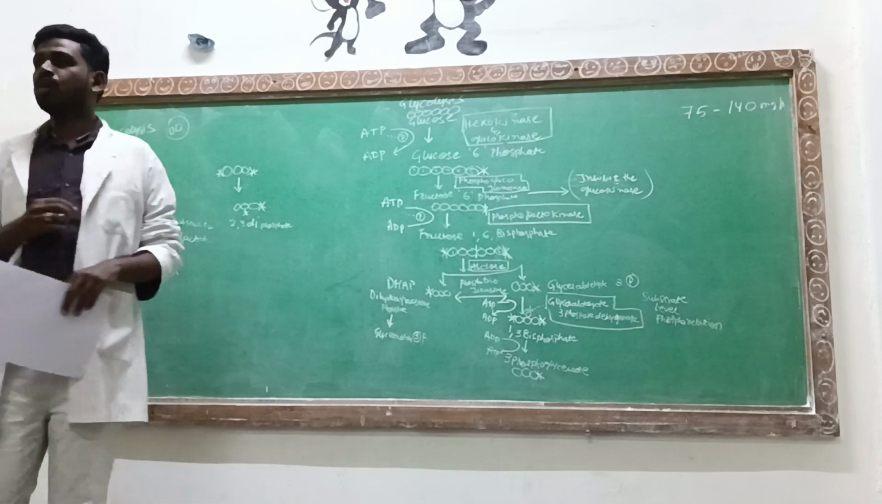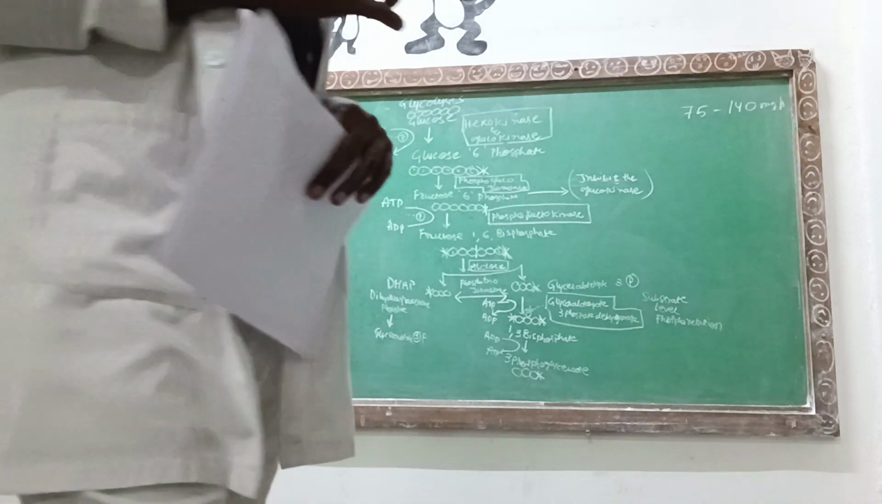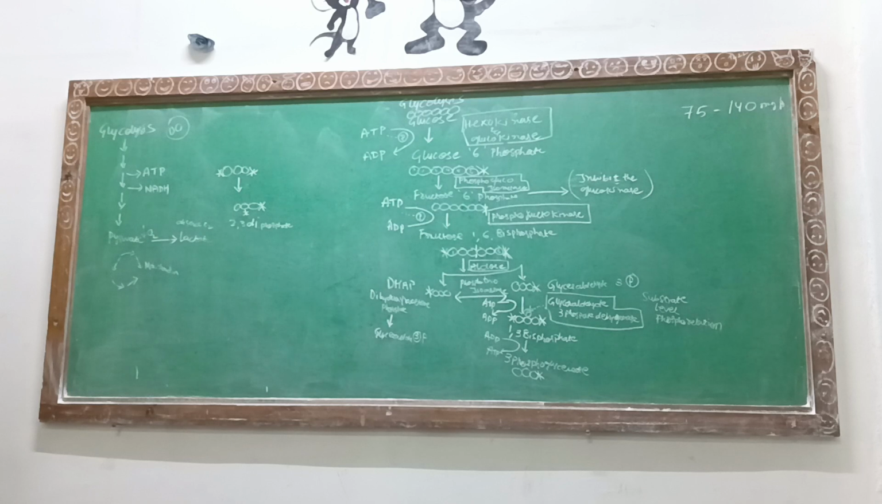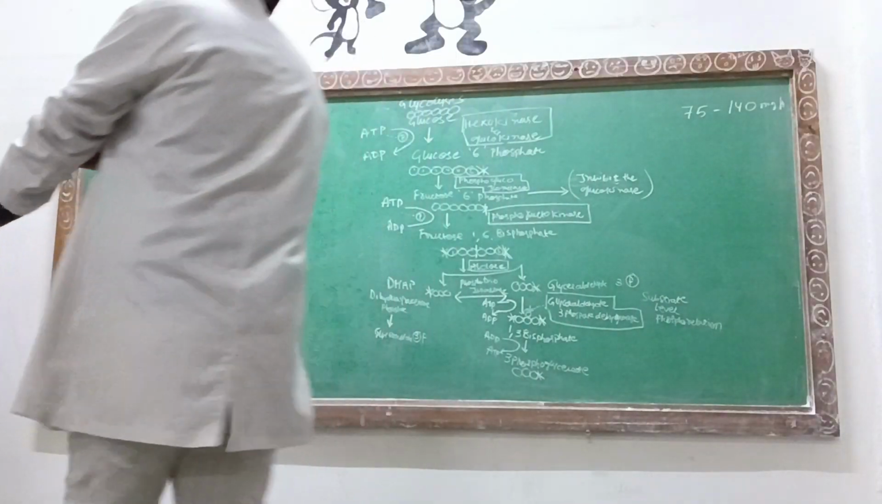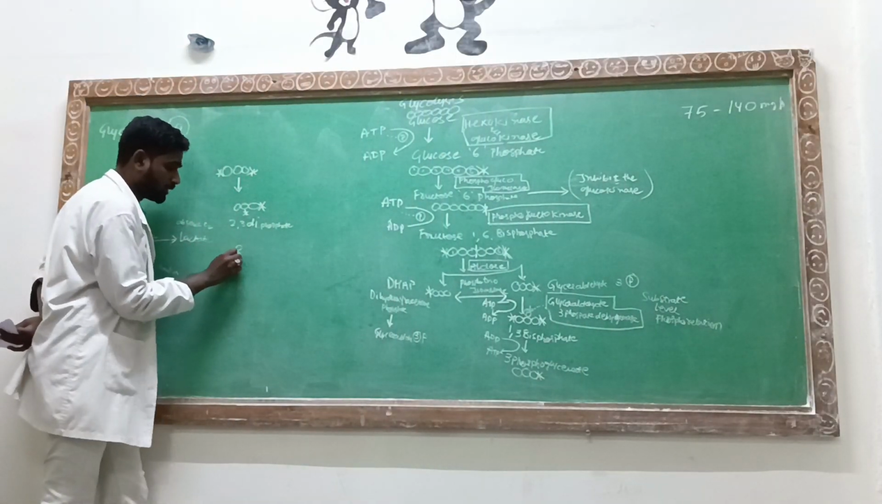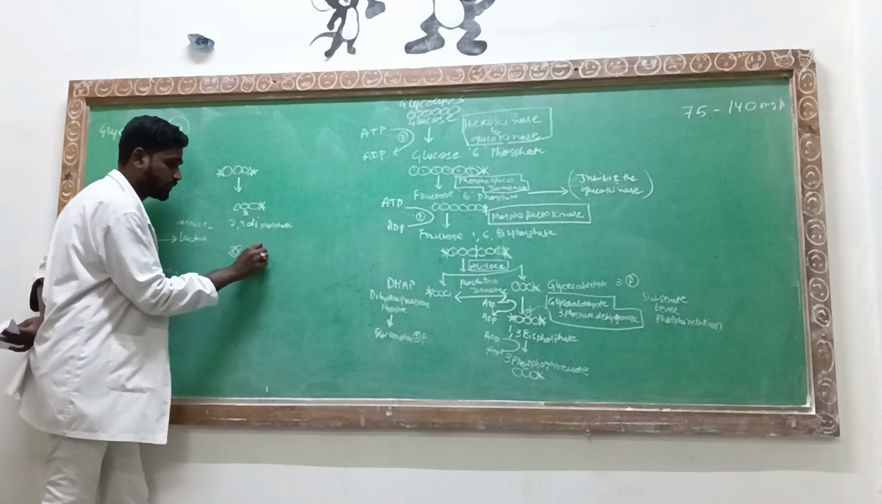2,3-diphosphate, correct. Now this 2,3-diphosphate has a very special role in releasing the oxygen from the hemoglobin molecule. You should be seeing on the board, hemoglobin is a tetramer, so 4 structures are going to get bound. I have already told you this. 4 chains were there.